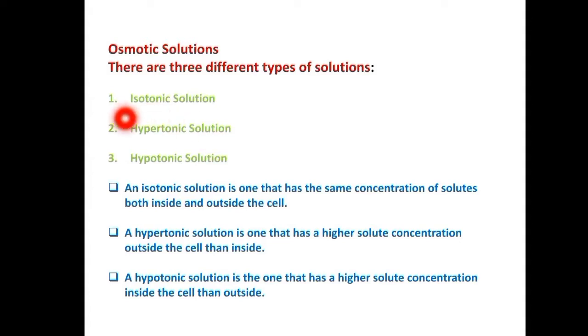Next, there are three types of solution in osmosis. They are isotonic solution, hypertonic solution and hypotonic solution. So what are these three terms meant for? The isotonic, hypertonic and hypotonic solutions are used to describe whether a solution will cause water to move into the cell or outside of the cell.